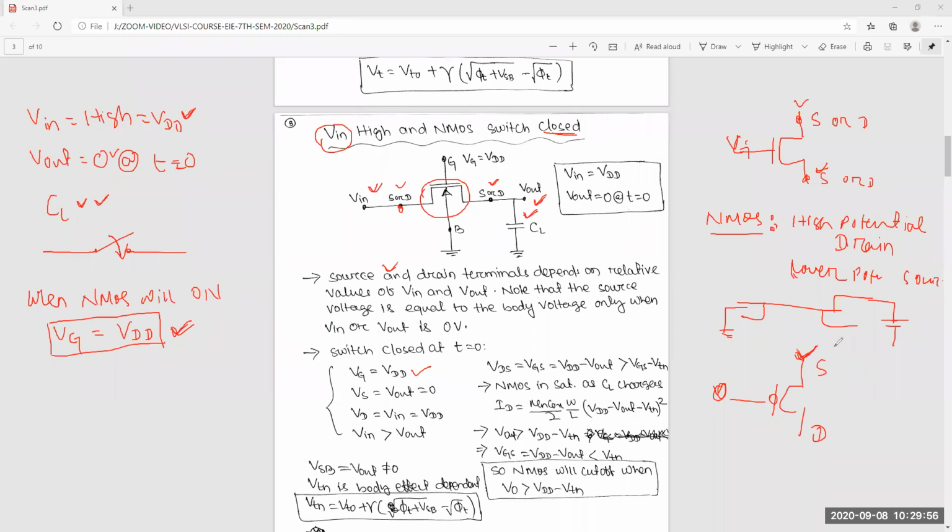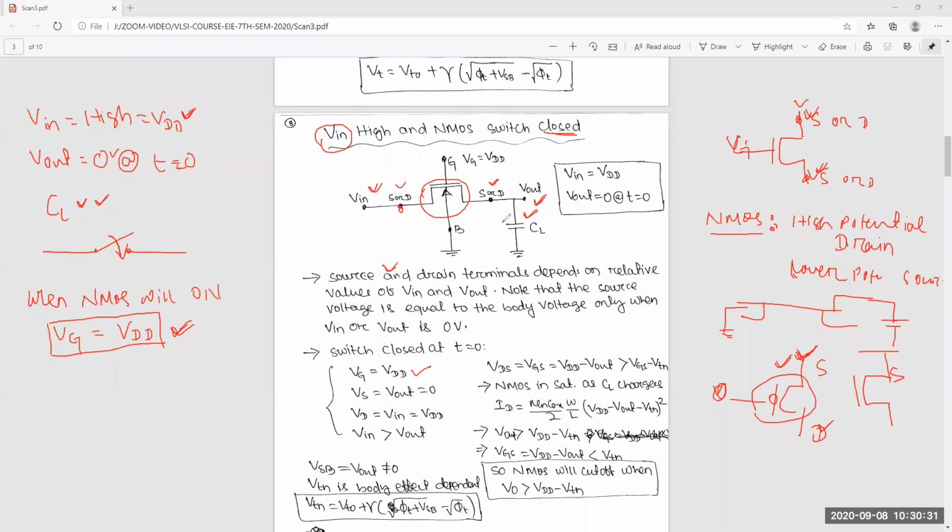For PMOS, the source will always be at higher potential and the drain at lower potential, because in the pull-up network, the PMOS is always connected at the top. That means it is connected to VDD, and that is the source. So remember, for PMOS, source is higher potential and drain is lower potential. For NMOS, drain is higher potential and source is lower potential. This is another thing you have to remember.